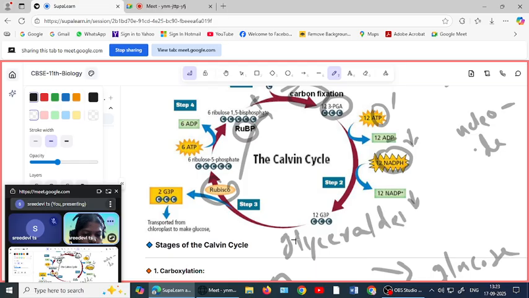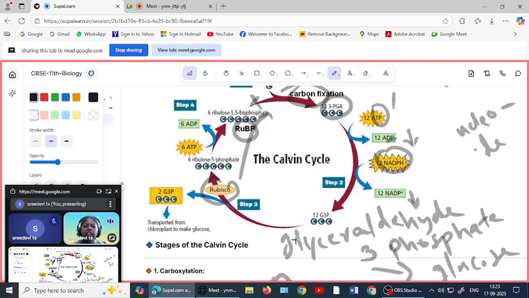Glyceraldehyde 3-phosphate. Glyceraldehyde 3-phosphate is produced here by the reduction process. Reduction means the electrons are added to the G3P for the formation of G3P. Okay. So glyceraldehyde 3-phosphate is produced here. So you got the second step.